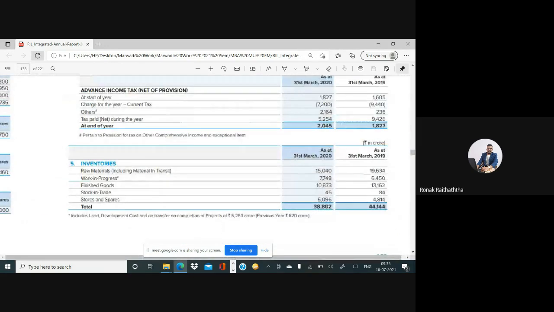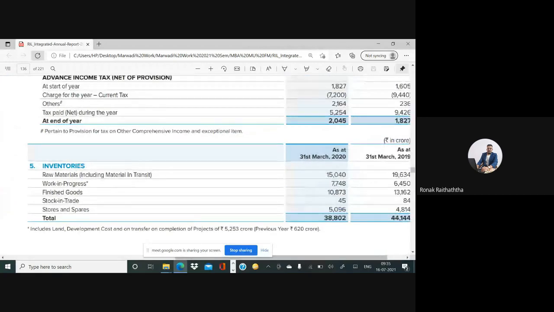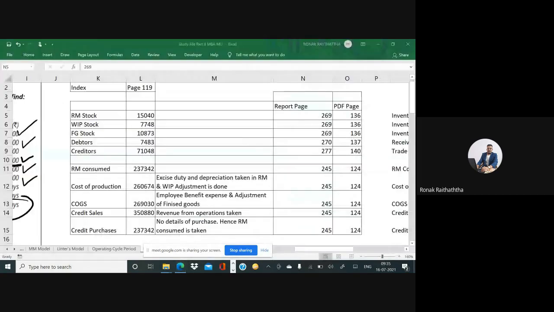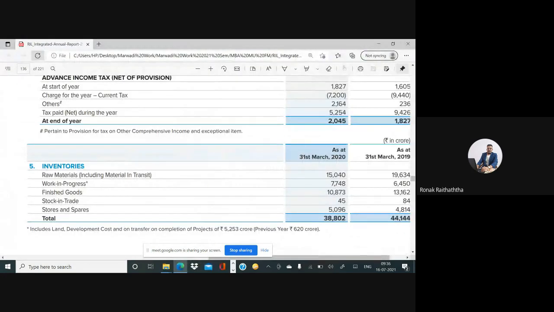Yes, so in their balance sheet they would have recorded the amount of inventories. Now there is a breakup of that inventory. You may see that raw material inventory is 15,040 for the year 2020. So I'm writing it as 15,040. The inventory of WIP may be found from there only. Just check it out.